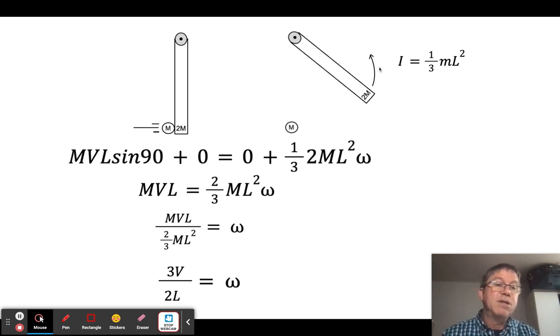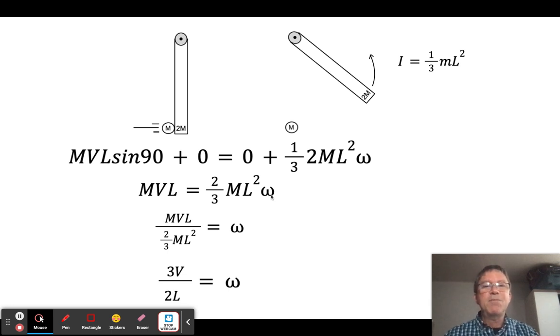Now, one thing you need to know in this case, and again, you'd always be told this, you don't have to memorize it, is that the moment of inertia, or the rotational inertia if you prefer, of a board that's rotating this way around its end is 1/3 ml squared. So instead of r squared, we just use L for the length of the board. I'm going to take this here, and it is a 2m board, so the angular momentum of the board afterwards is 1/3 times 2m times L squared times omega. Now, since sine of 90 is 1, I get mvl equals 2/3 mL squared omega.